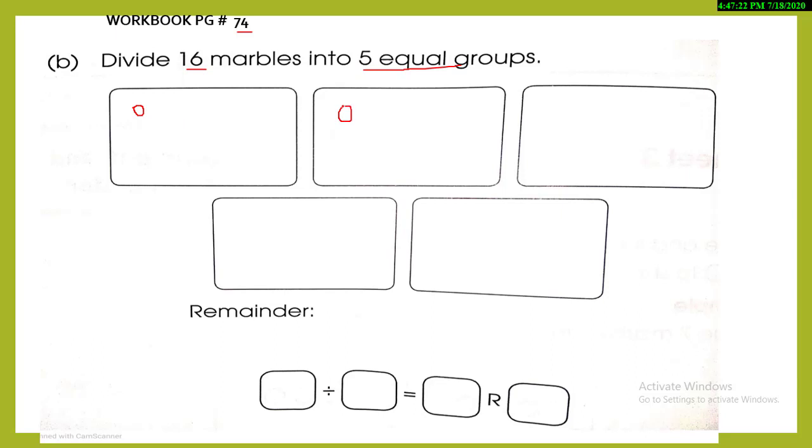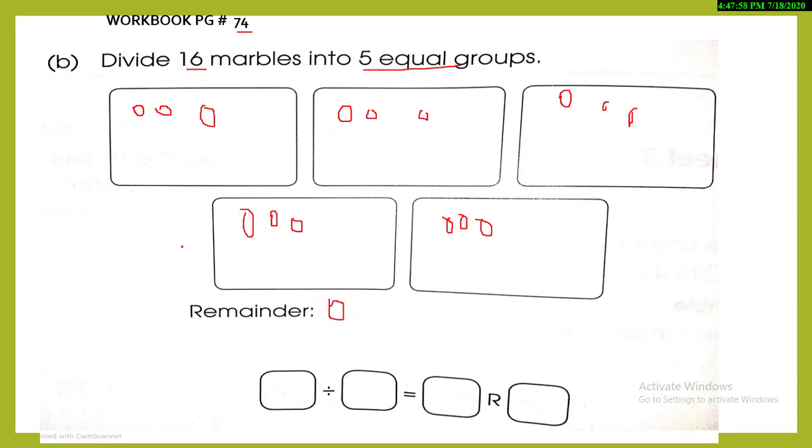1, 2, 3, 4, 5, 6, 7, 8, 9, 10. Okay, 10, 11, 12, 13, 14, 15, and 1 is left, 16, which we can't place. So the remainder is 1 marble, which is left.